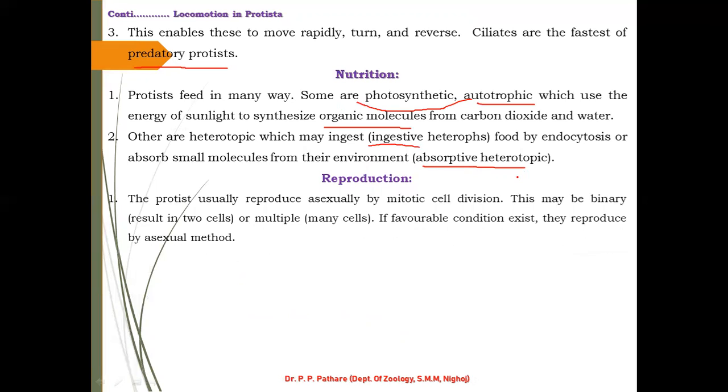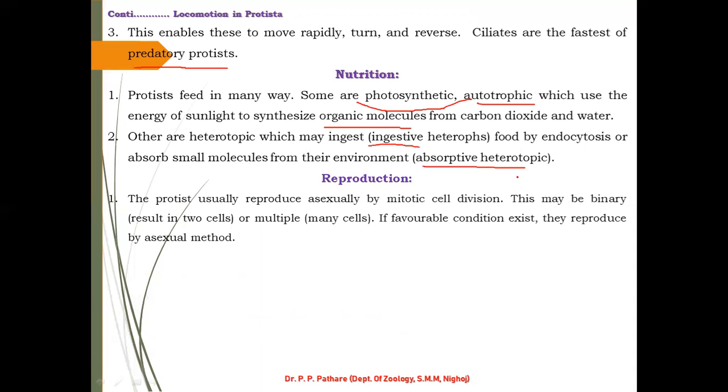Now next one is reproduction. These are all points that just give general information regarding these systems: nutrition, locomotion, reproduction. After this basic information, we are going to study the details of each and every system of protist animals. I will just give this basic information regarding nutrition and locomotion. Now the next point is reproduction.